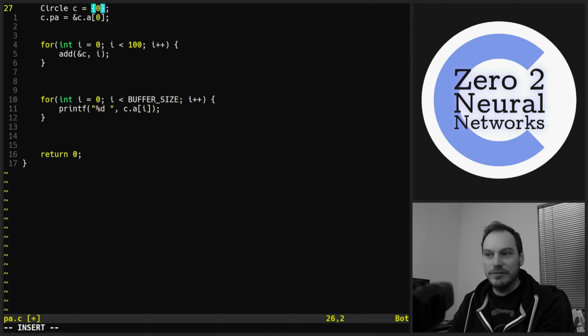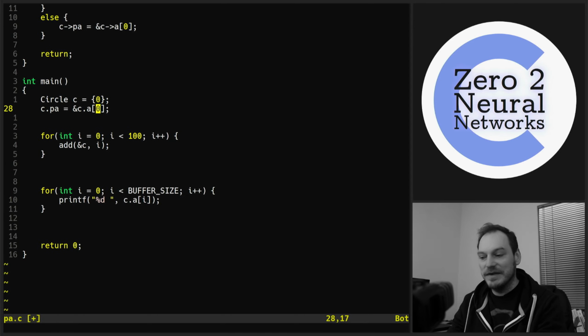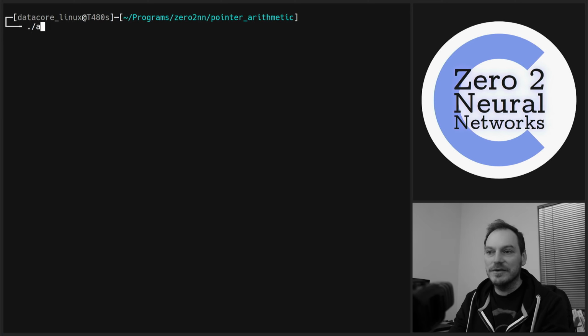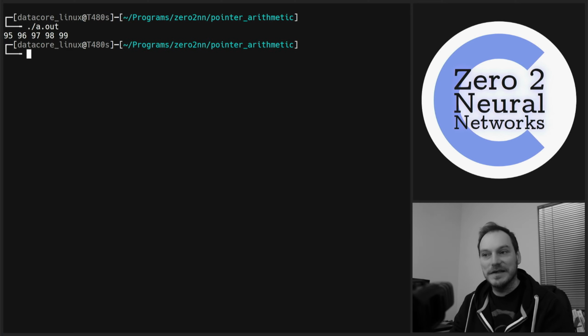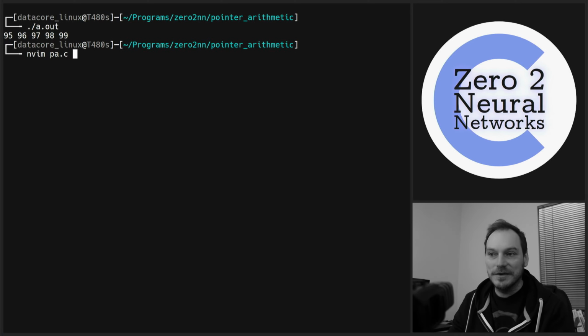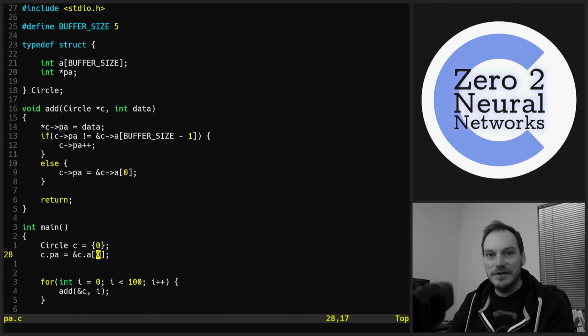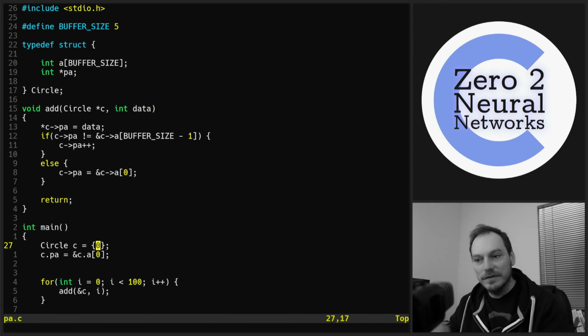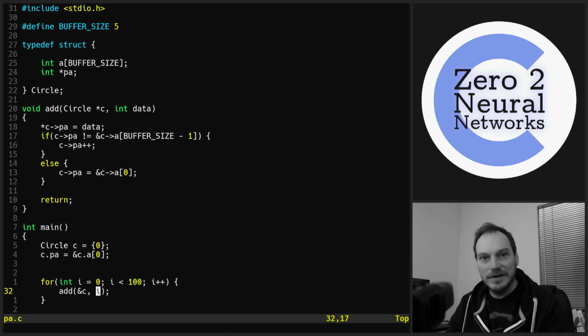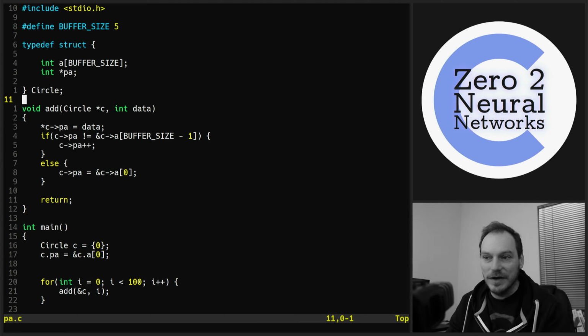So we should print out 95, 96, 97, 98, and 99, because we've just continually gone around this circular buffer, overwriting the old data with new data, and we can just keep putting data into our circular buffer with our add function.